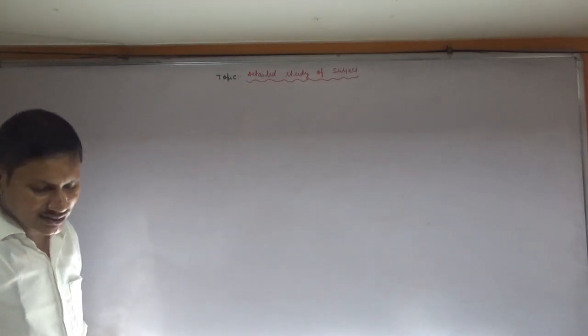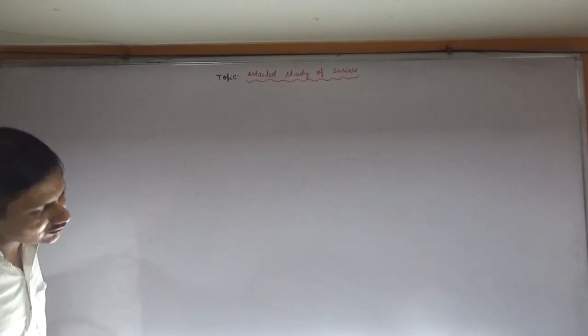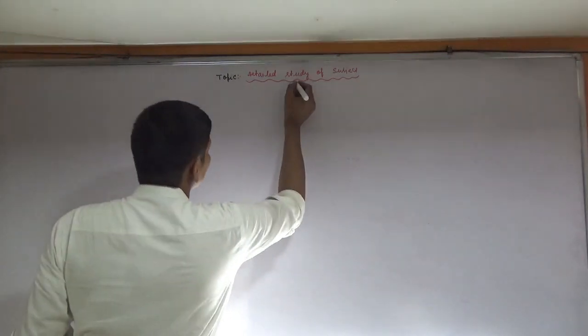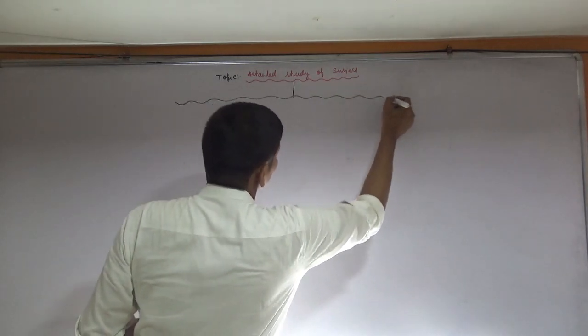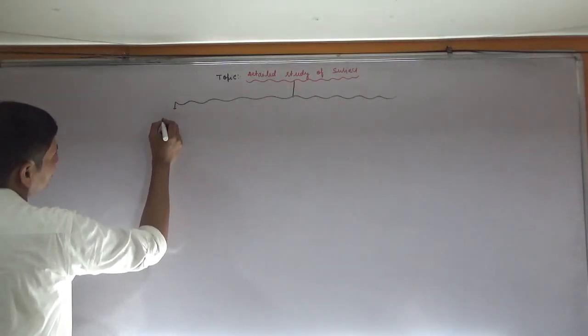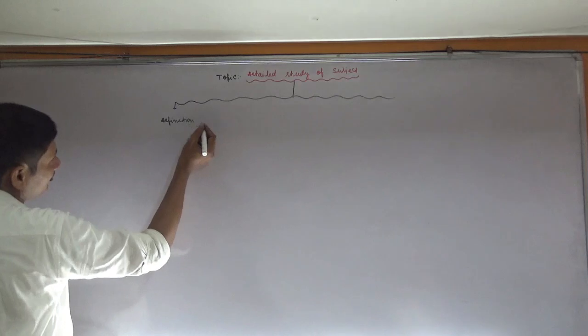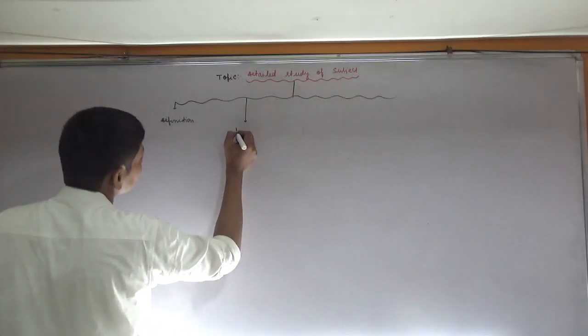Okay, so listen. First of all, the terms that we have to study are definition. After that, place.